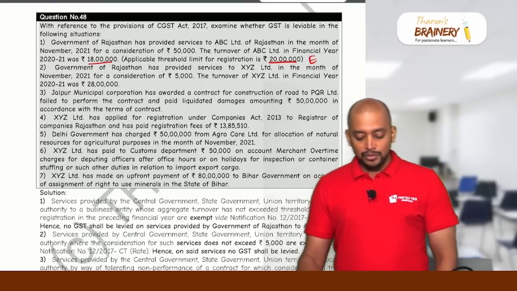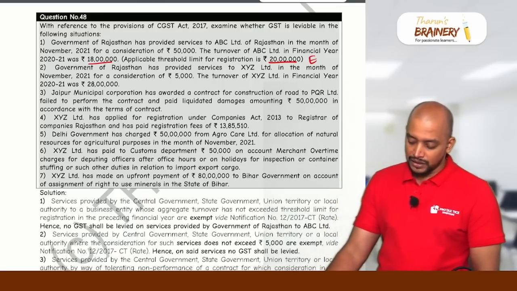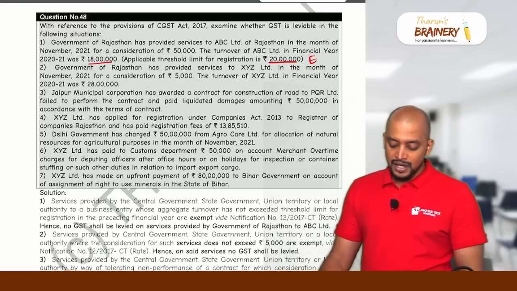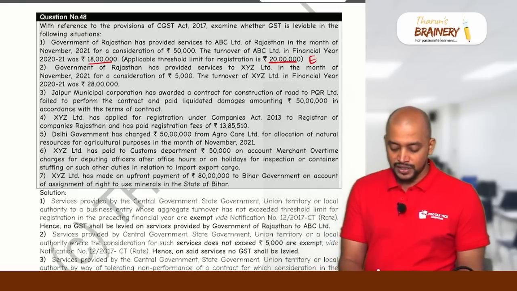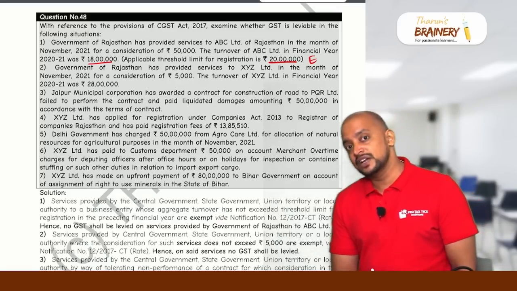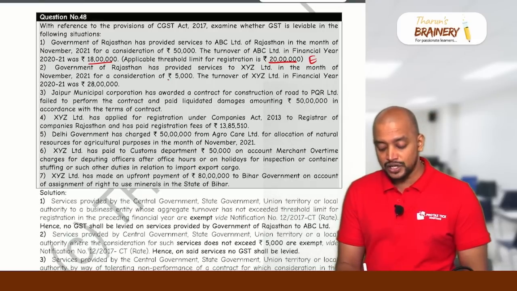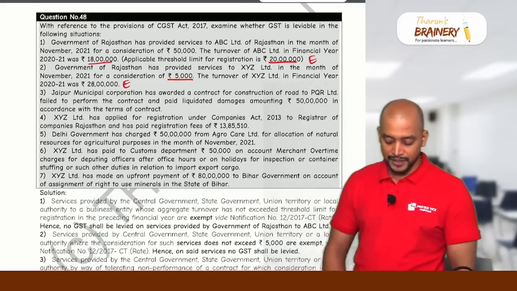Then Government of Rajasthan provided services to XYZ Limited in the month of November for a consideration of 5,000. The total turnover of XYZ in the previous financial year was 28 lakhs, which exceeded the threshold limit. But even then, we have another general exemption where the value of supply does not exceed 5,000, so it will be exempted.